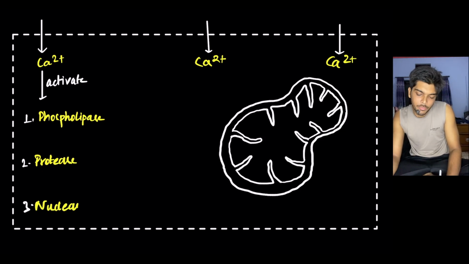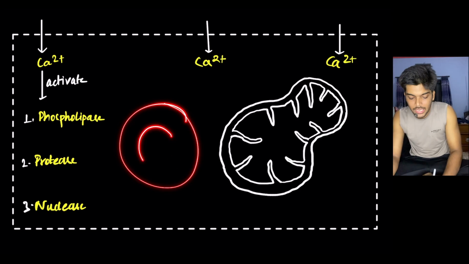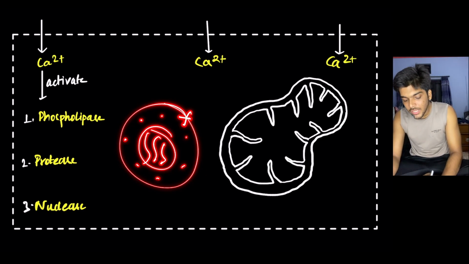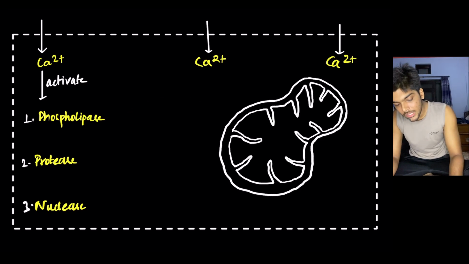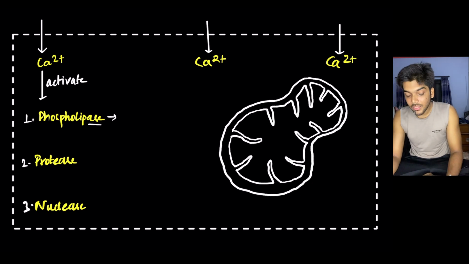Really easy to remember. Just look at a typical cell. So first is an enzyme that disrupts the plasma membrane. Second is the enzyme that disrupts the protein within the cytoplasm. And third is the enzyme that disrupts the nucleus. 1, 2, 3. First, phospholipase. It has A's at the end, so obviously it's an enzyme. What kind of enzyme? The enzyme that destroys phospholipid.